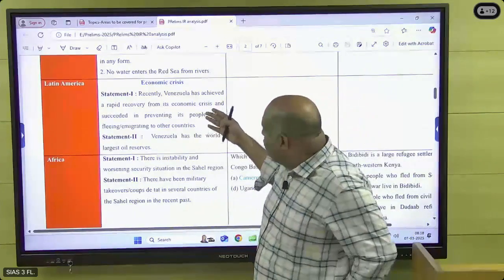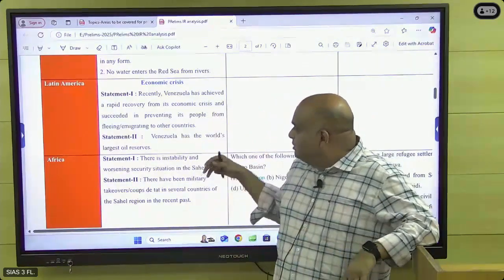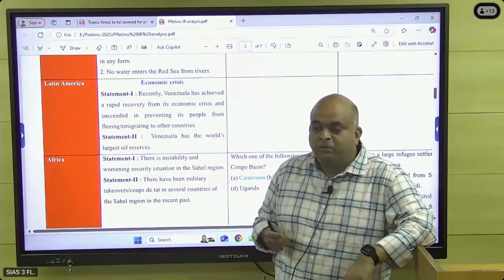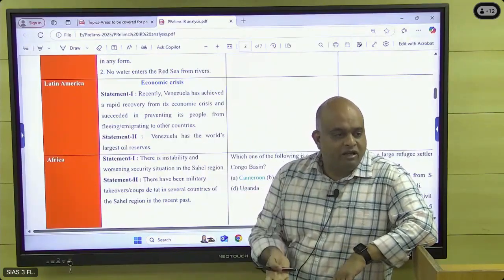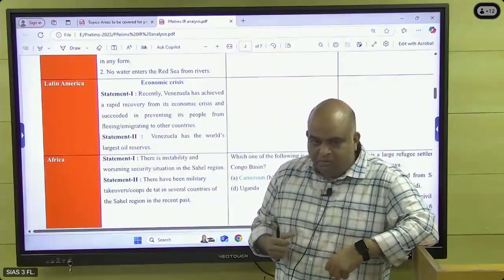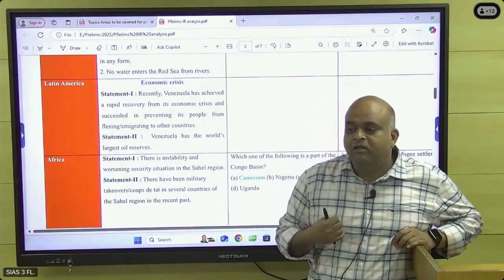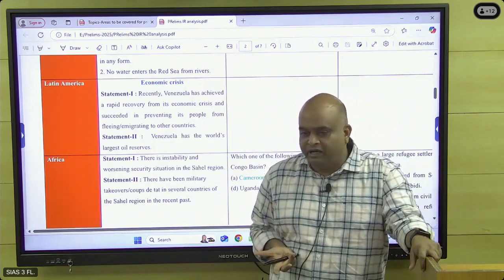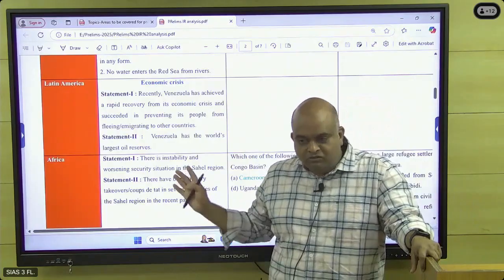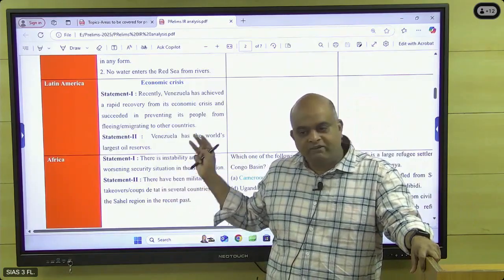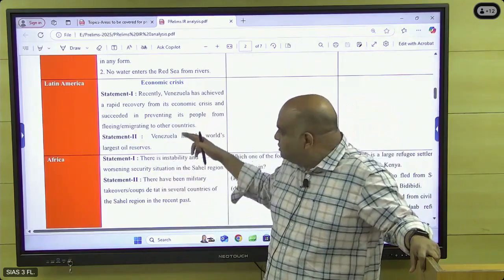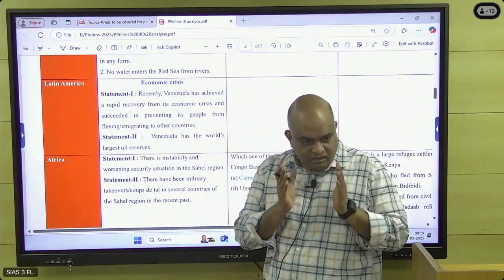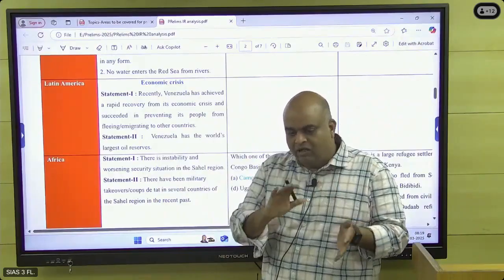See, last year you have to know that Venezuela had some economic problem. Venezuela is having the world's largest reserve. Last year you have to note that India got into trouble because Russian oil and Iran oil was not available in the international market. India had to forcibly buy more oil from Russia. Western countries did not like this. Then the next question is, where is the alternative for India? Where can India buy oil and gas? Venezuela is one such source. It is having enormous oil reserves. So that was in the question. So you have to think. All the news that is coming in the newspaper is mostly coming directly or indirectly.